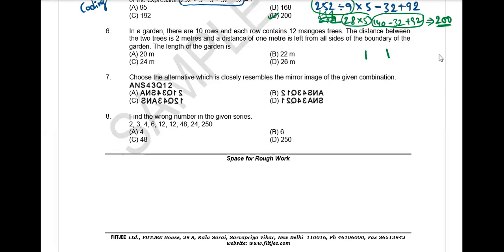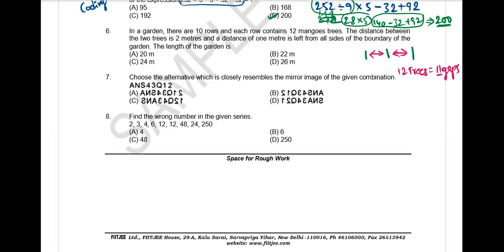Between two mango trees, how many gaps are there? One gap, right? Between three trees, how many gaps? 2 gaps. So between 12 trees, how many gaps? 11 gaps will be there.